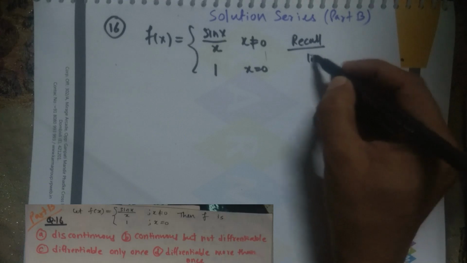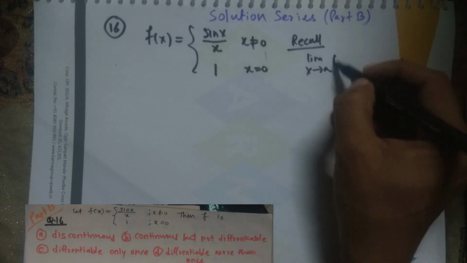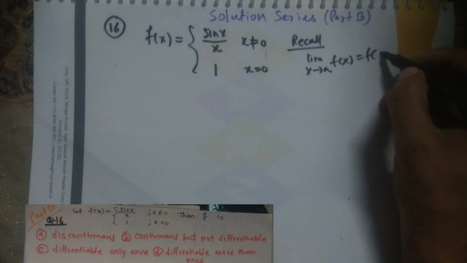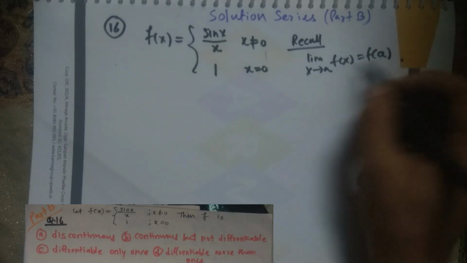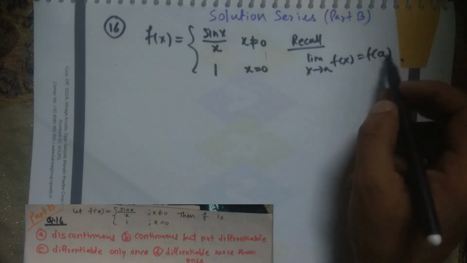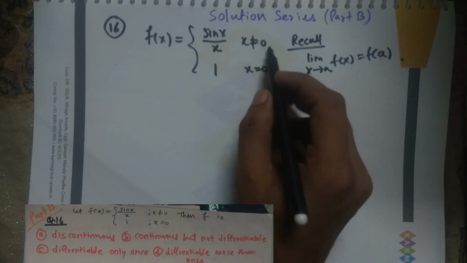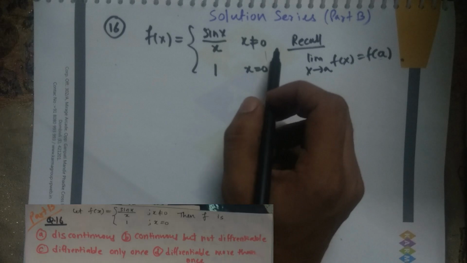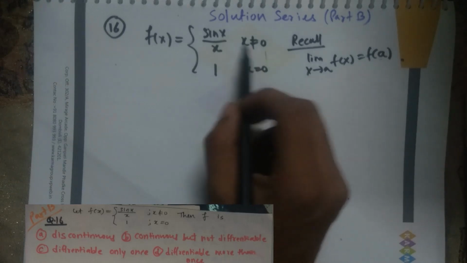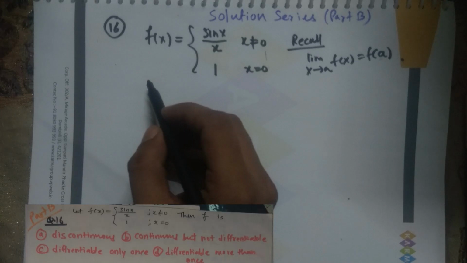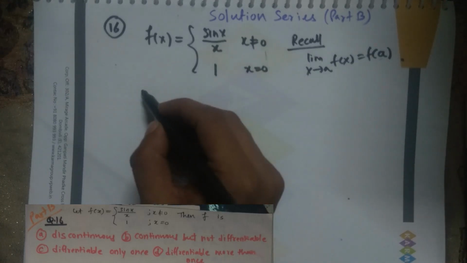Suppose I have to check continuity at some point x equals a. How do we check? Take the limit of f of x as x tends to a. If it is equal to the functional value at a, if both are equal, then we say the function f(x) is continuous at a. And I want to check continuity and differentiability at 0. I'm saying only at 0 because at non-zero values there is no problem. We are keen to discuss only at 0. So now let's look at continuity.